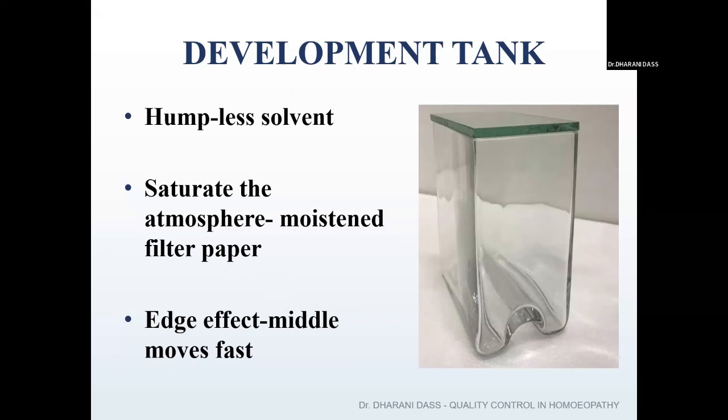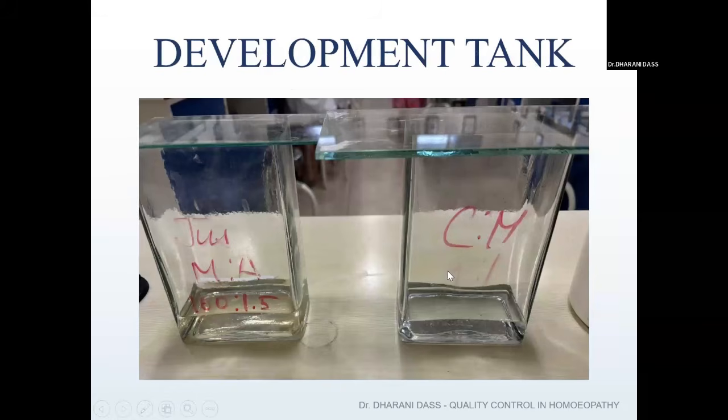Why we want to saturate the atmosphere inside the development tank is in order to avoid the edge effect. That means we want the solvent to move uniformly. We don't want it to move faster in the middle and slower at both the ends. In order to avoid the edge effect, we need to saturate the atmosphere. This is the saturation of the tank.